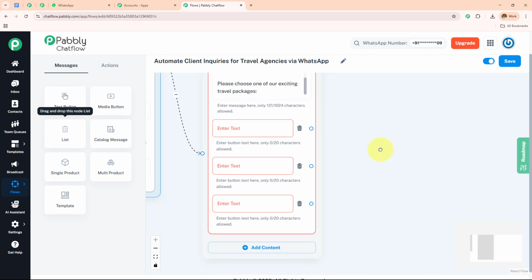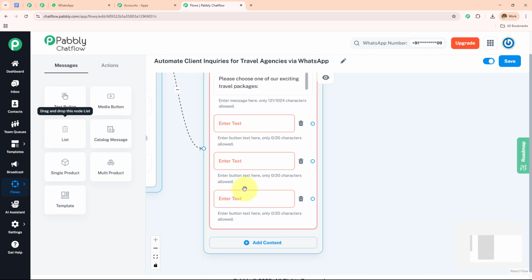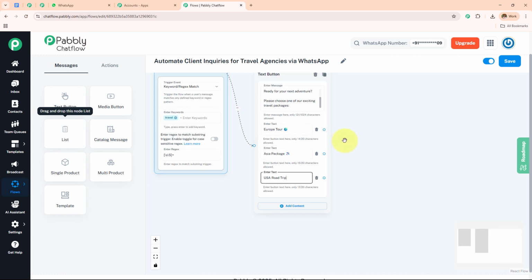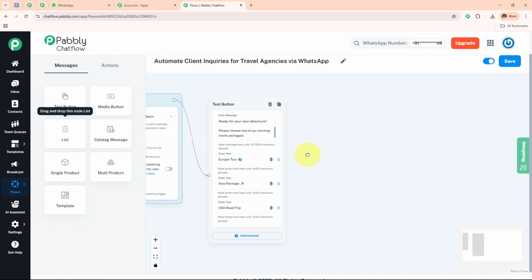So here I am going to provide 3 options. So I have entered the 3 buttons. I'm going to add the buttons like, first is Europe tour, then the Asia package, then the USA road trip. So here I have provided the message, and now I'm going to provide the details.